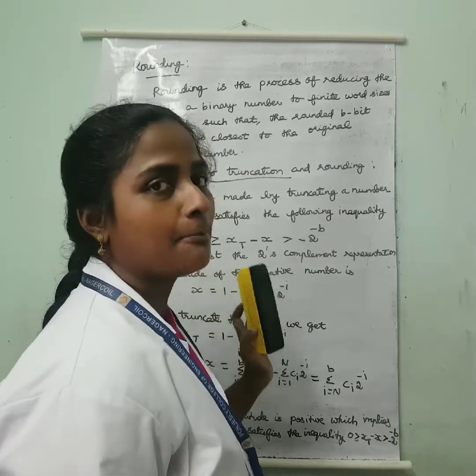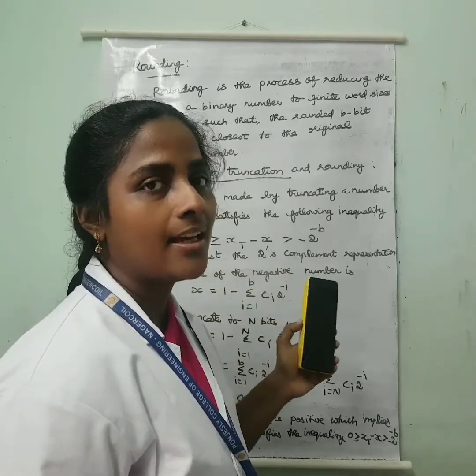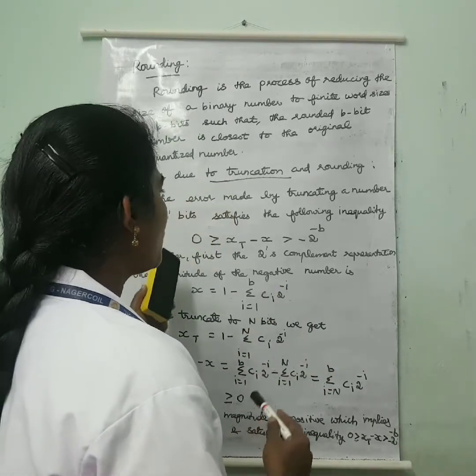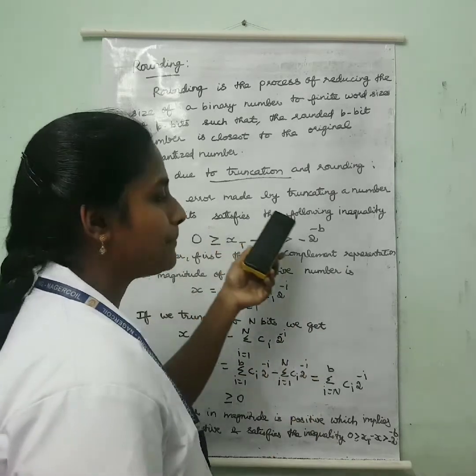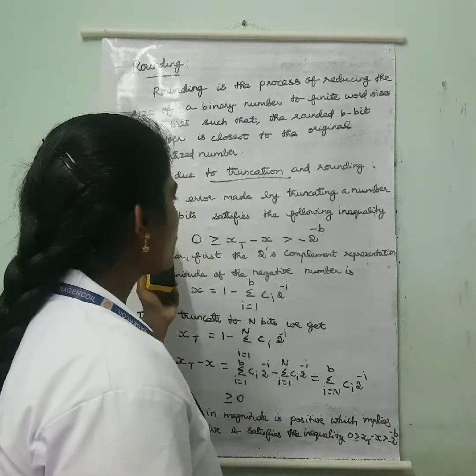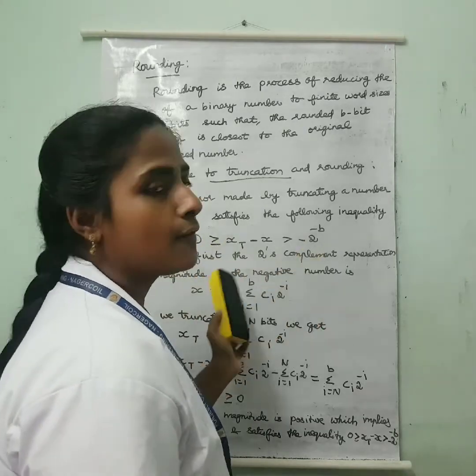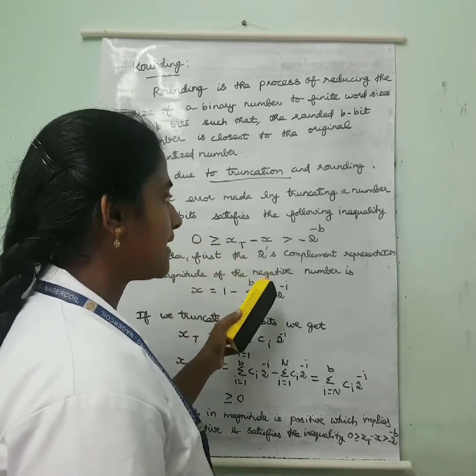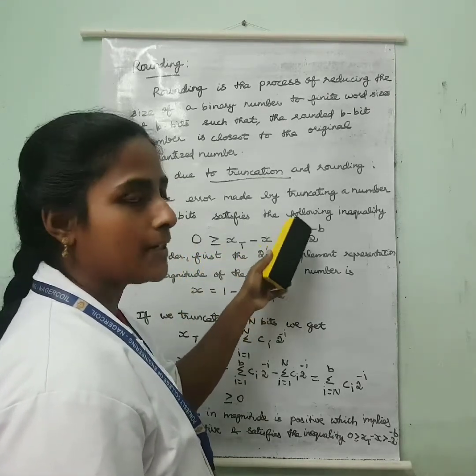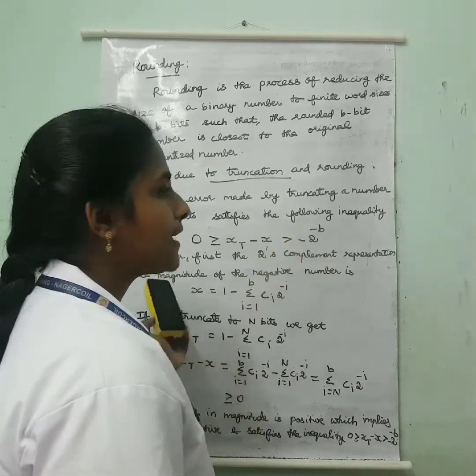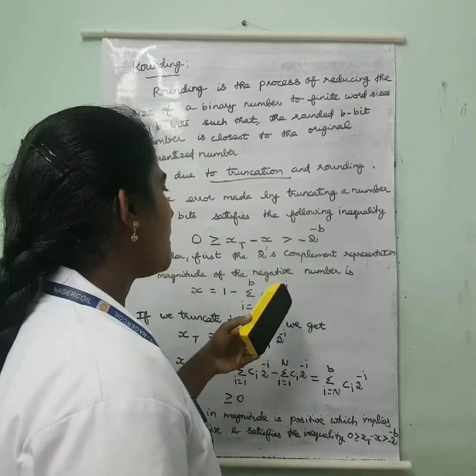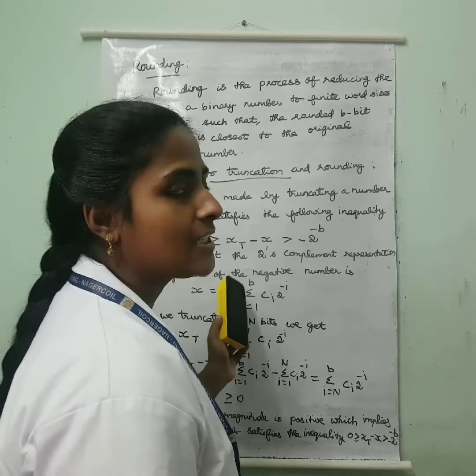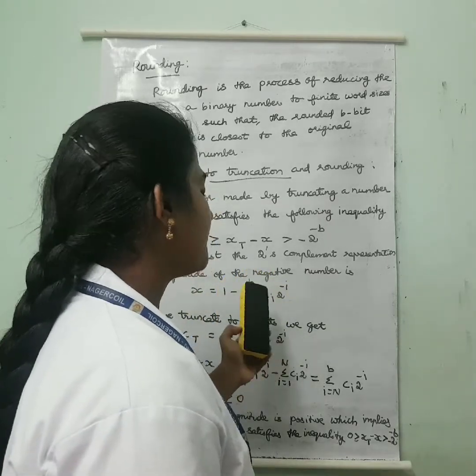Next topic is error due to truncation and rounding. Here first we take one inequality: the error made by truncating a number to b bits satisfies the inequality 0 greater than or equal to xt minus x greater than minus 2 power minus b. First we have to consider 2's complement representation. In 2's complement representation, we have the magnitude of the negative number, and there we have one formula.